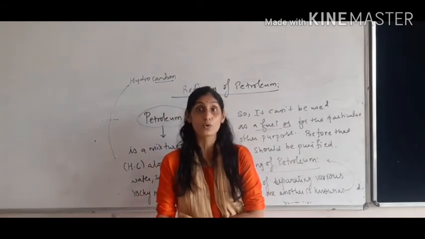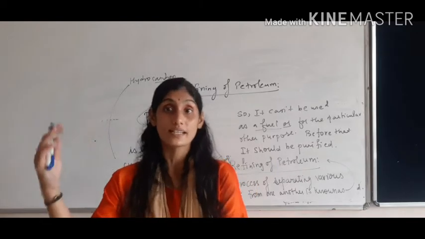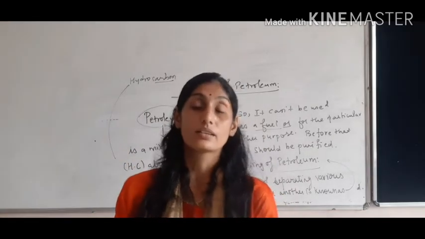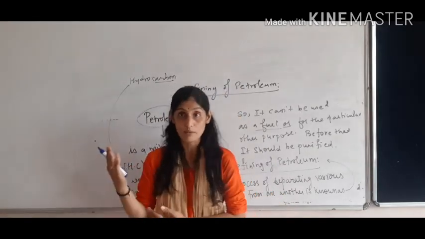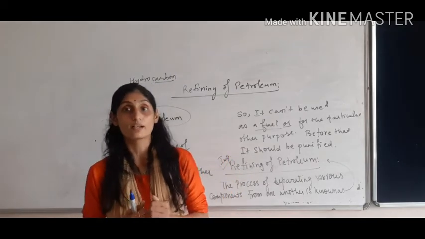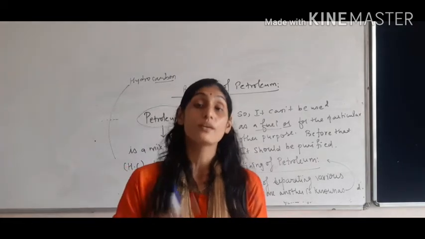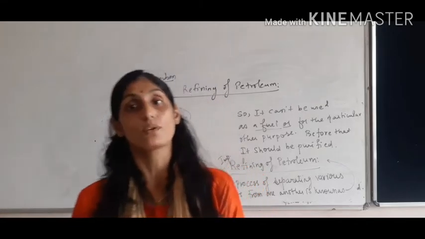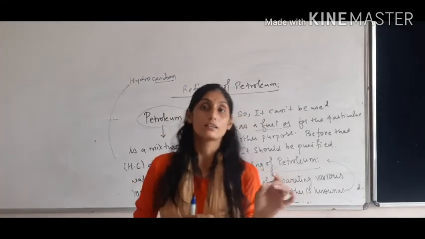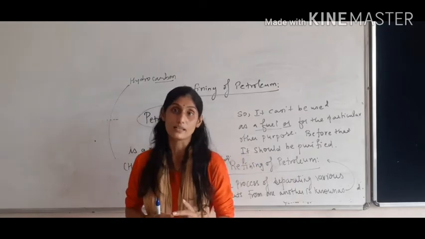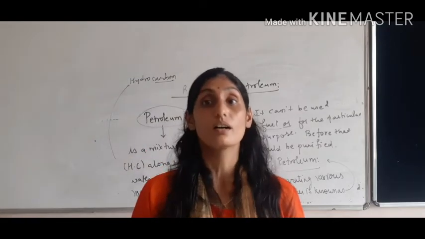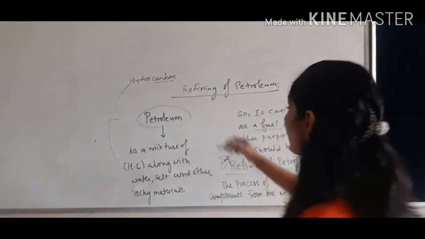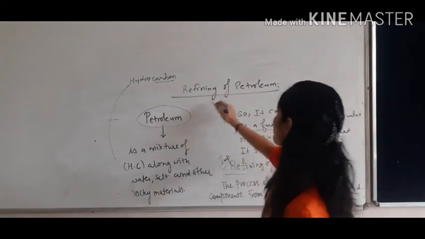That temperature goes to 3000 degrees Celsius and more. Even if the temperature goes above that, we get products in solid form, liquid form and gaseous form. Mostly the products we get are in solid, liquid or gaseous form. So this is the refining of petroleum which we have learned about.